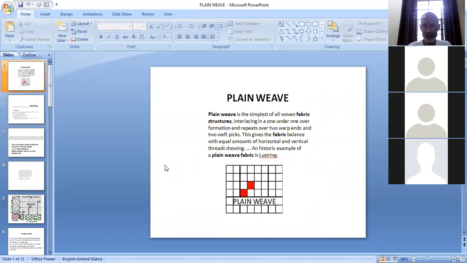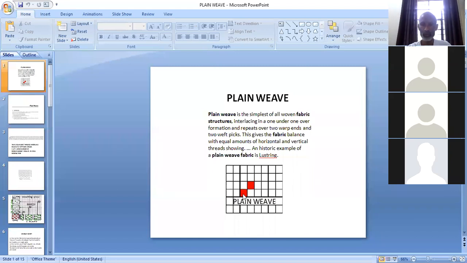If you cannot remember the language which is given in the definition, plane view is the simplest of all woven fabric structures interlacing in a 1 under 1 over formation and repeats over 2 warp ends and 2 weft picks. If this language is a little bit complicated, then you can use that. This is the simplest and smallest view which can be constructed by 2 ends and 2 picks in a repeat and having interlacing order 1 up, 1 down. In that way also you can define the plane view.